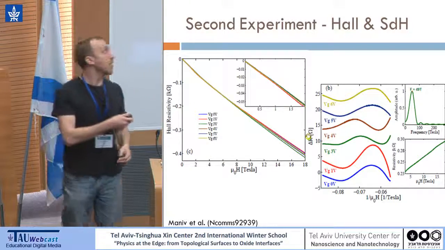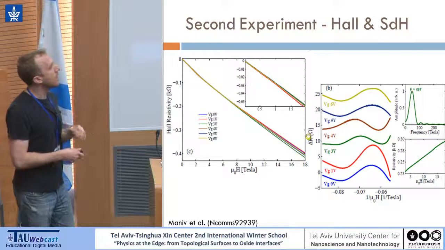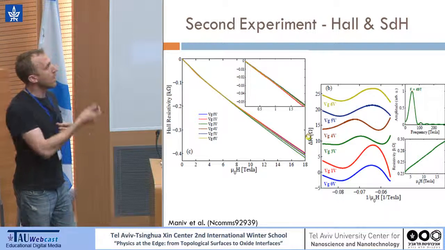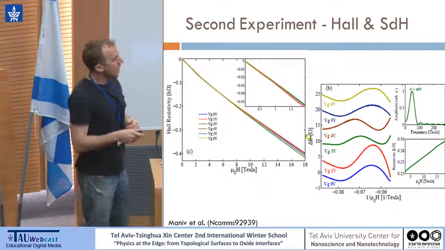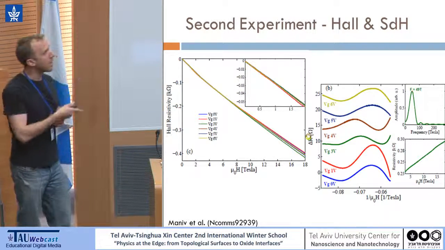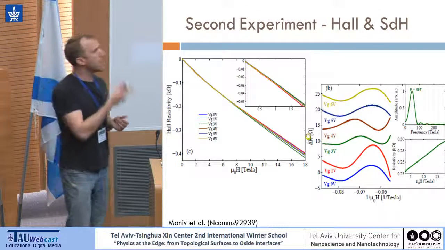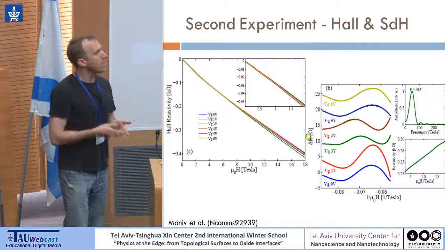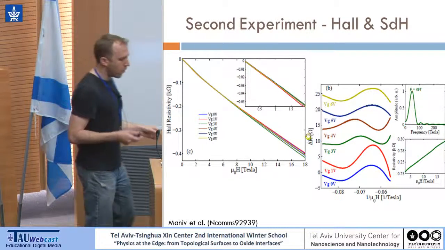Here you can see on the left the Hall plots, and on the right the longitudinal resistance after subtraction of a polynomial fit, and after applying a fast Fourier transform to each of these oscillations, we can get the frequency for each gate voltage. And after we do that, we get something really surprising.